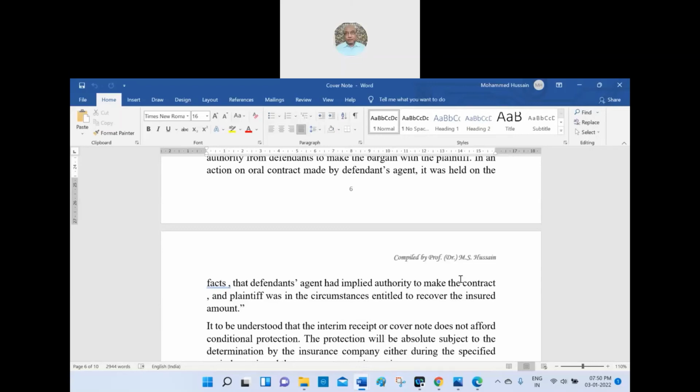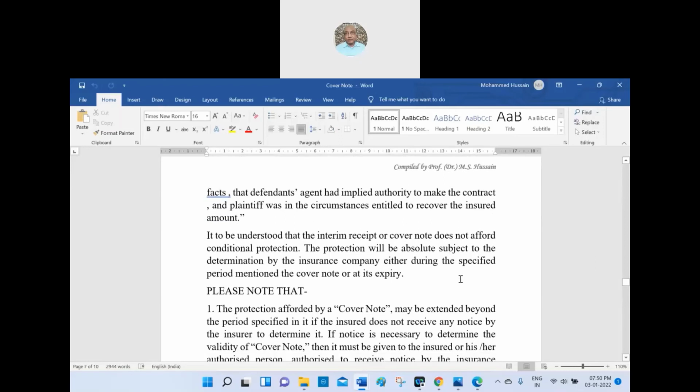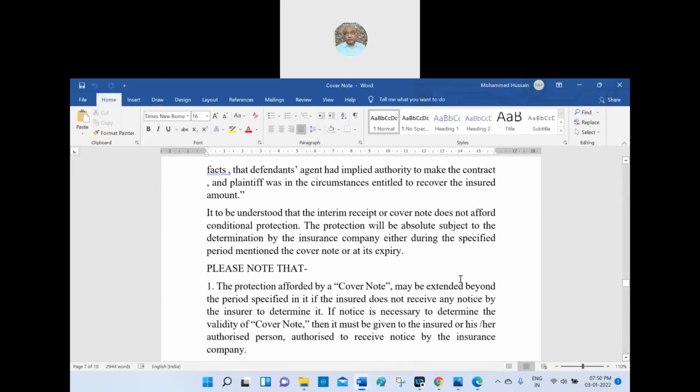Who is the principal here? Insurance company. So the insurance company is held liable to pay the compensation because the agent is part and parcel of the principal. Hence, for the agent's activity under vicarious liability, the principal will be held liable.